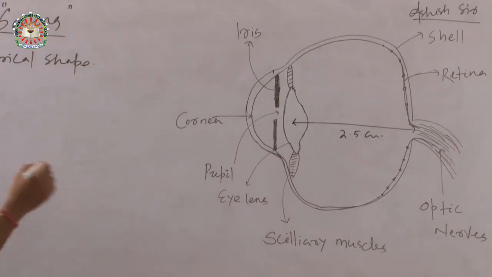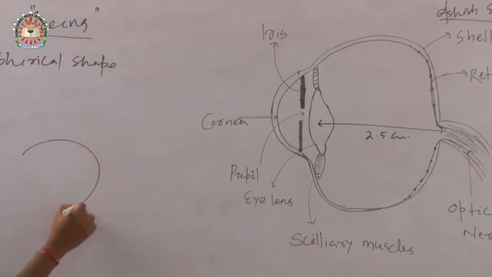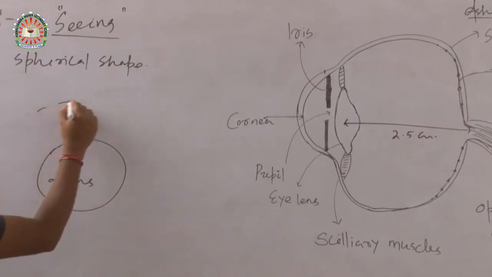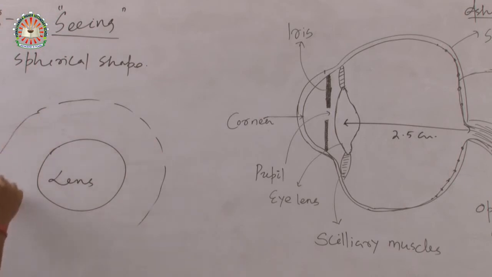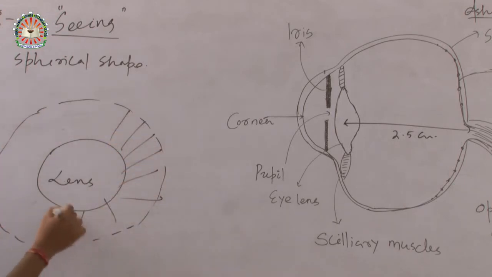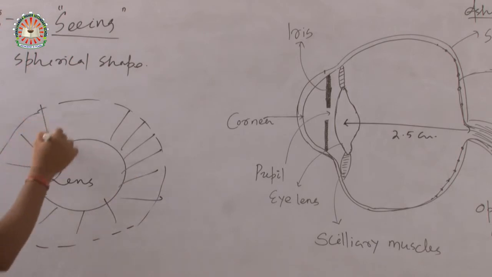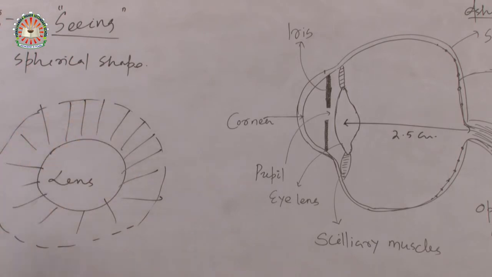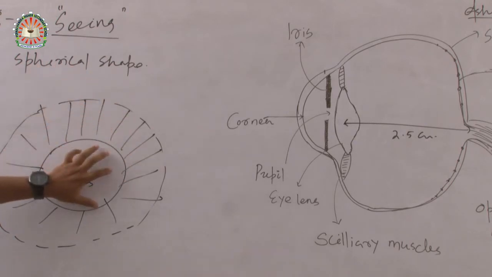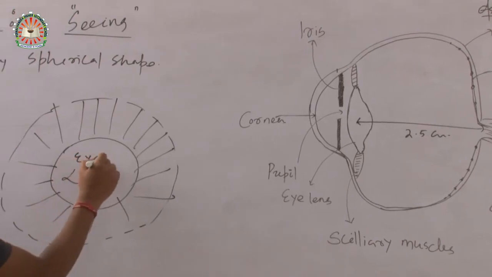If I draw the front view, it will be like this: this is the eye lens, and this is the ciliary muscles. These muscles are attached to the lens, and they are known as ciliary muscles.